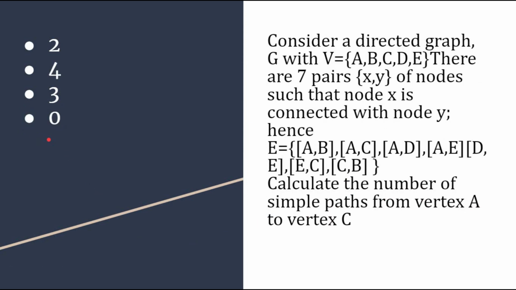Okay, the next question is, consider a directed graph G with V equal to A, B, C, D, E. There are 7 pairs x, y of nodes such that the node X is connected with the node Y, and hence this condition. Now you need to calculate the number of simple paths from vertex A to vertex C. So pause the video and try solving this particular question. Okay, this question is from graph, right?